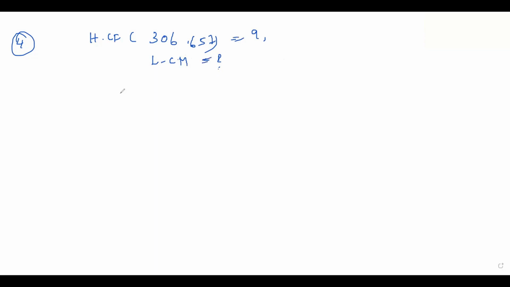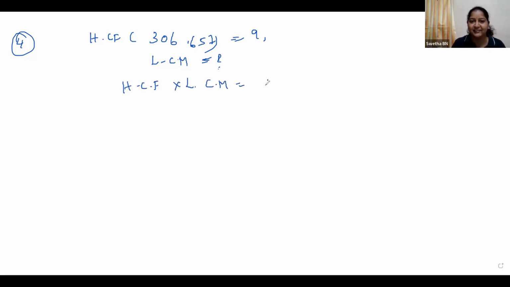Ma'am, HCF into LCM is equal to product of numbers, ma'am. Yes, okay, by using the relation. So A into B, and they have given two numbers and HCF. What is HCF here? 9. Substitute. 9 into LCM is equal to 306 into 657.